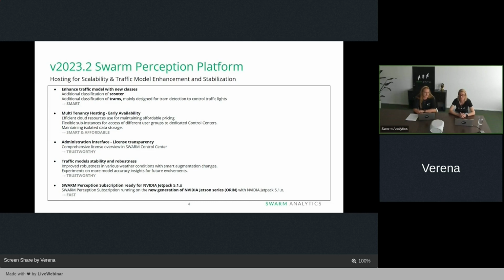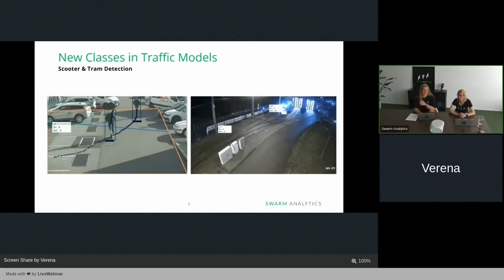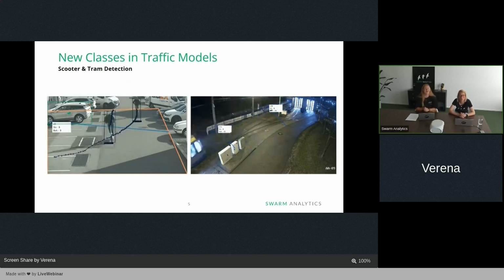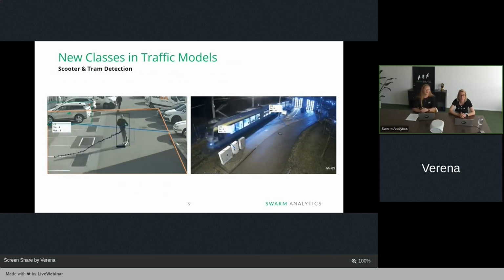Okay, that was from my end the overview, and now let's have a deep dive into our different features and what is new in this release. So the first thing that we want to show you is that we really can detect scooters and trams, of course. So on the left-hand side, you can see our colleagues, Tobias and Sandro, I think. Yeah. They are commuting around with the scooter, and we have a real stable track within the focus areas about the scooters.